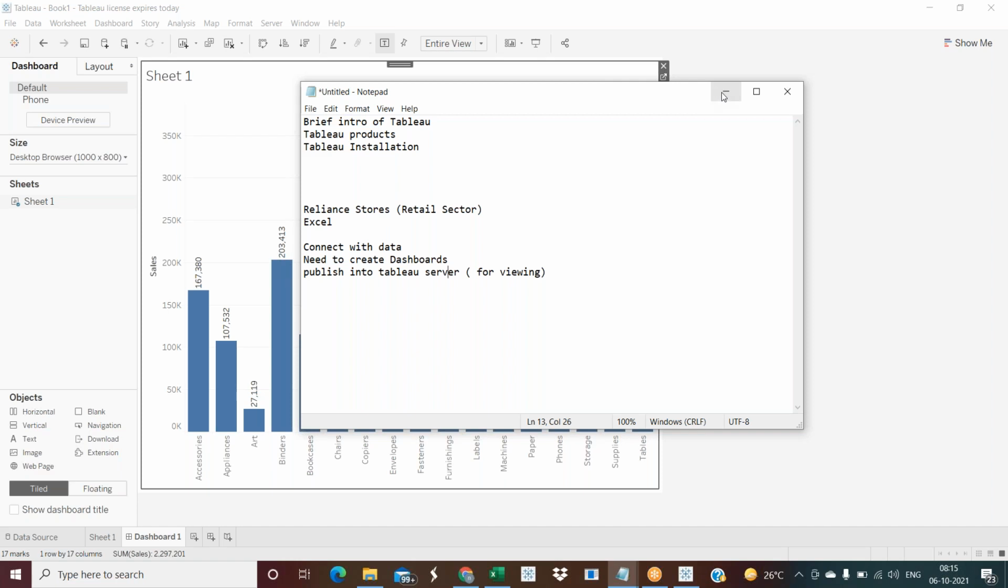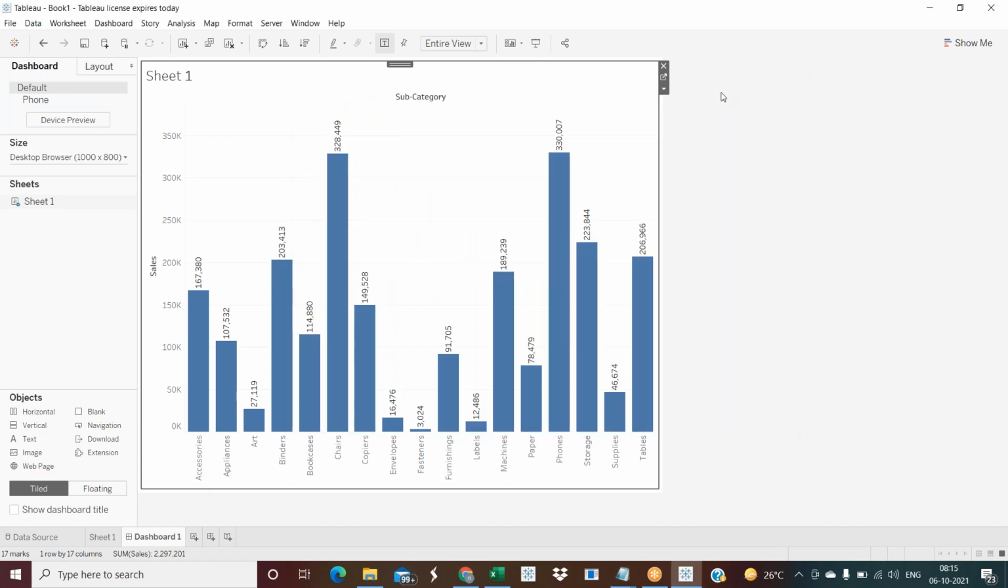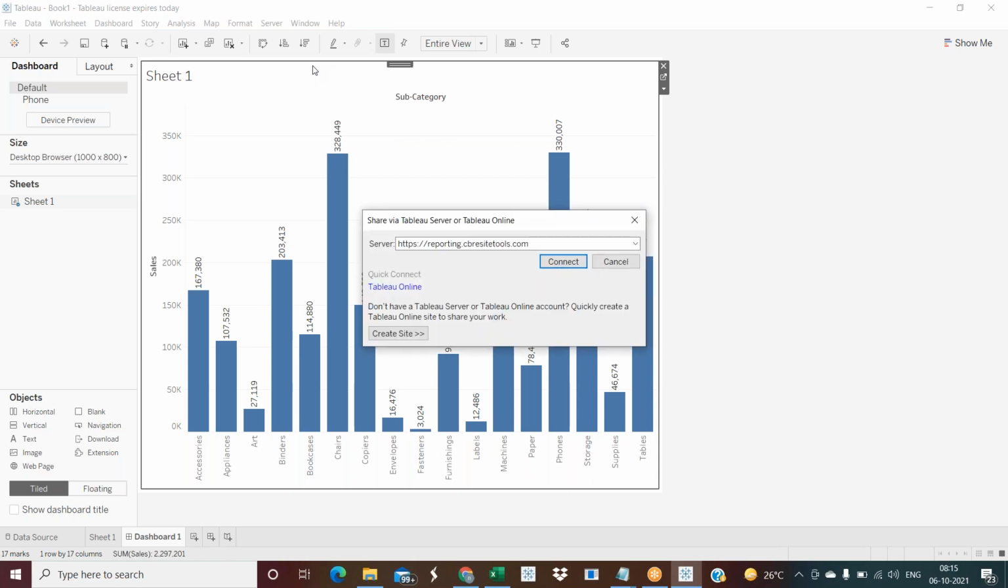Tableau server is also provided. We will discuss it, but as of now I'm just giving the overview of how we do it. Just click on server, then publish workbook. From here we are going to publish the workbook. This is the URL they are going to provide for you. Suppose relianceretail.com is your company URL. That is where they provide it, and you publish with some options.